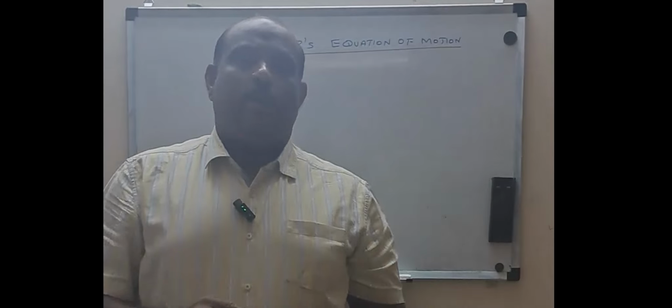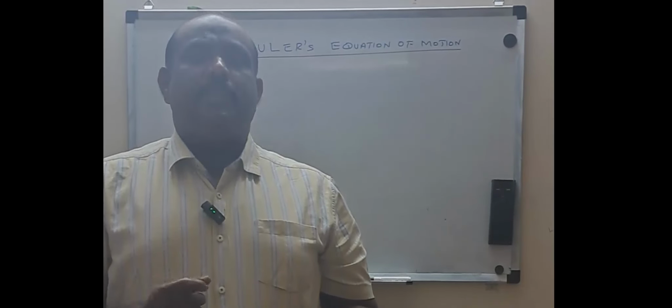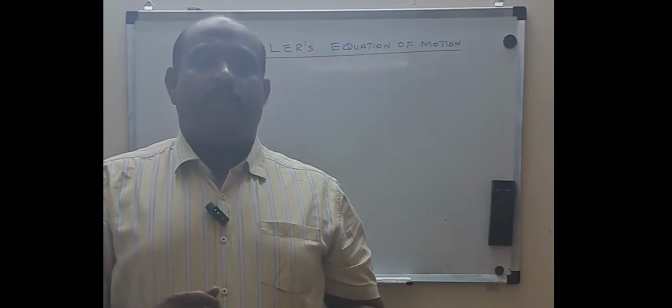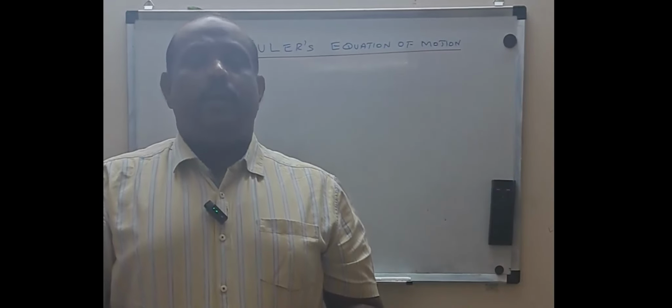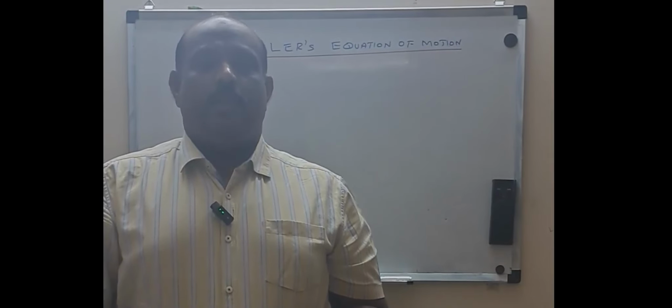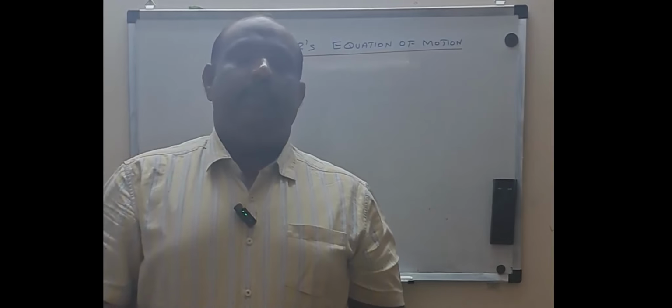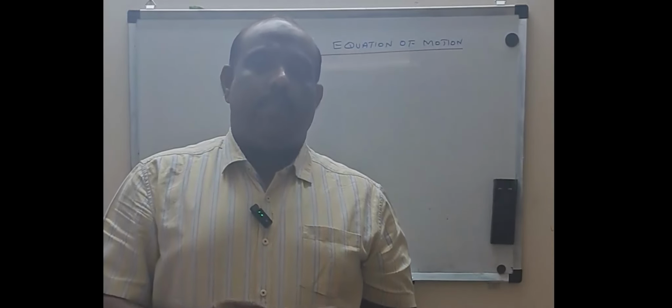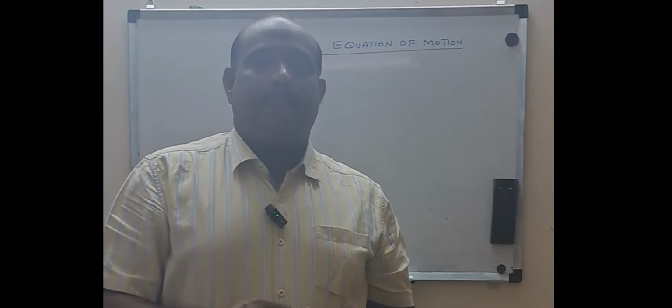So before going into Euler's equation of motion, we should know the governing principle. Here the governing principle is based on the conservation of momentum, or Newton's second law of motion. Let us now recall what is meant by Newton's second law of motion. In this case, we should know about a property called momentum.